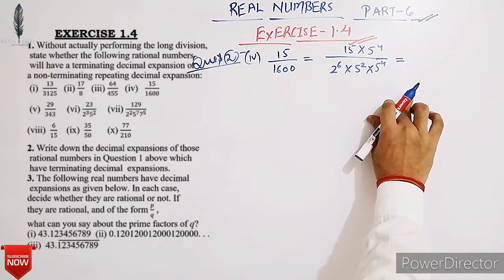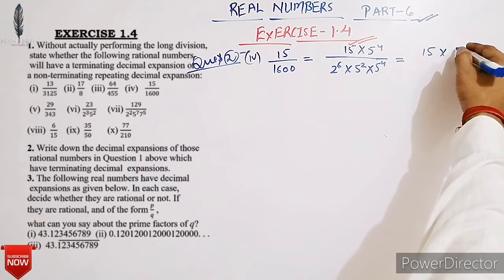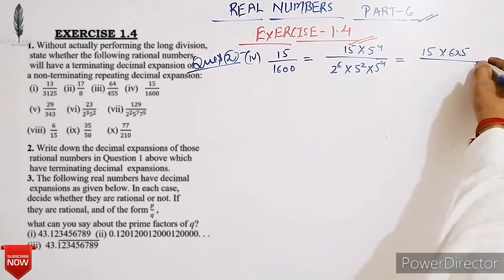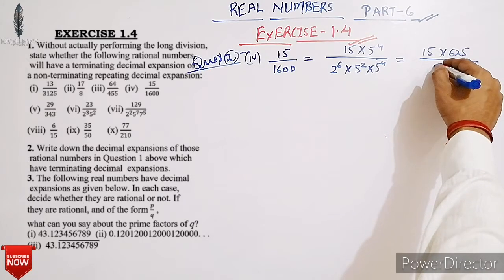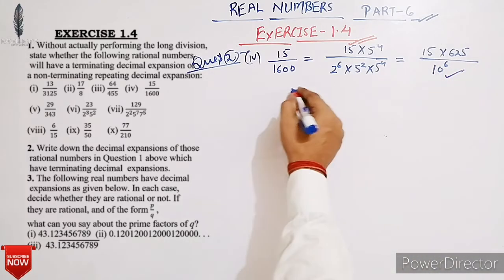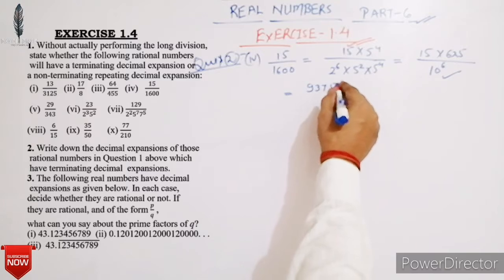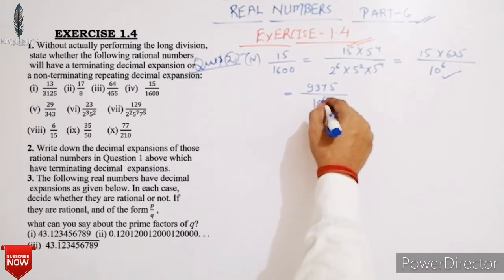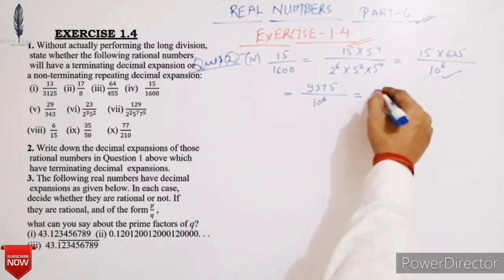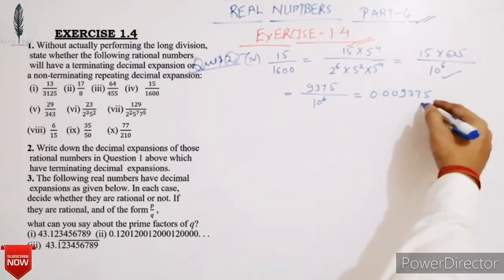So it is equal to 15 into 625 upon 10 raised to 6. Okay students, it is equal to 9375 upon 10 raised to 6, which is 0.009375. Okay.